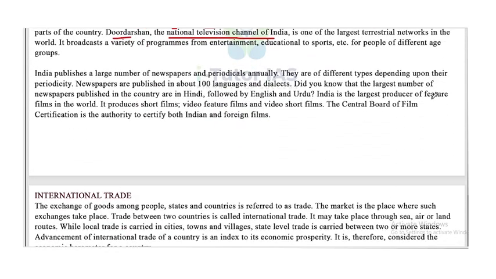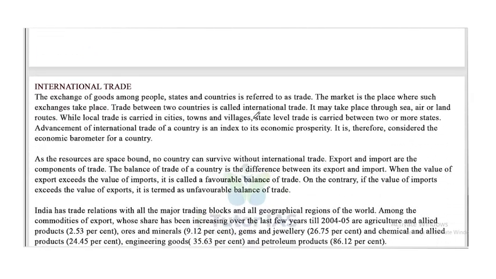India is the largest producer of feature films in the world. It produces short films, video feature films, and video short films. The Central Board of Films Certification is the authority to certify both Indian and foreign films. Okay, so that's about the communication.